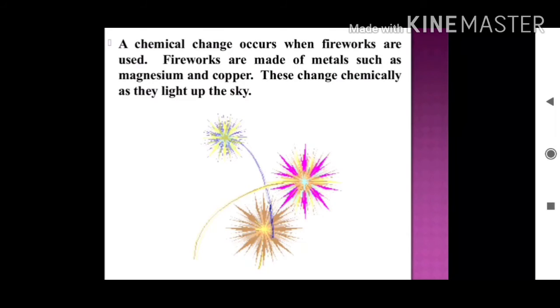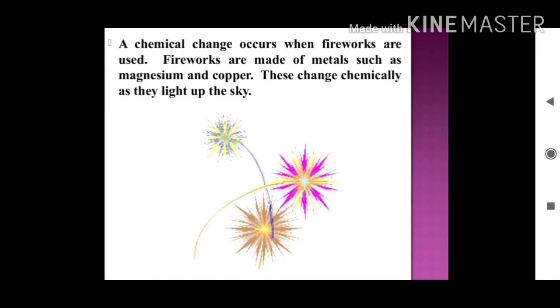So, burning of magnesium ribbon is a chemical change. Burning of coal, wood, or leaves is also a chemical change. Burning of any substance is a chemical change. And burning is also always accompanied by production of heat. Explosion of firework is a chemical change, because in those processes heat is formed, light is formed, sound is produced, and unpleasant gases that pollute the atmosphere.